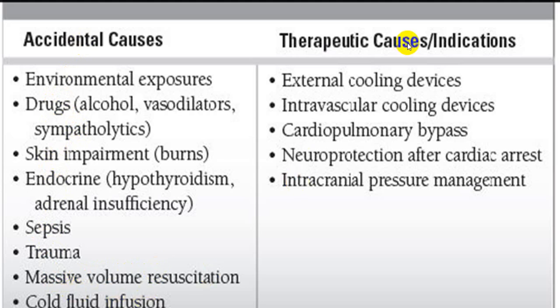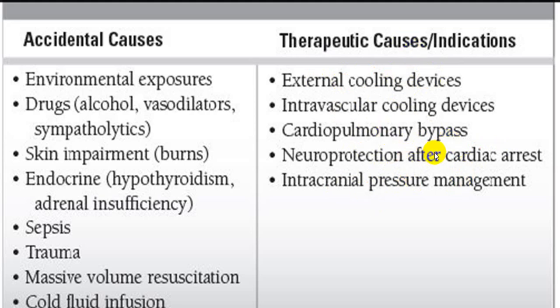Now, we go for intentional hypothermia by external cooling device in a person who has developed hyperthermia, intravascular cooling device, cardiopulmonary bypass, and neuroprotection after cardiac arrest. In a person who has raised intracranial pressure, one of the treatments is induction of hypothermia.